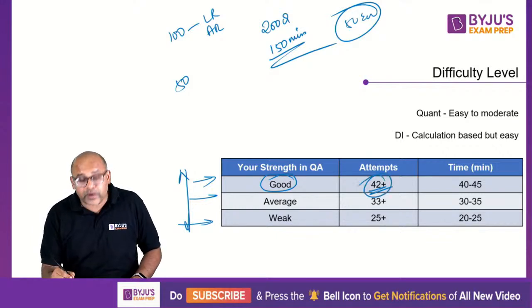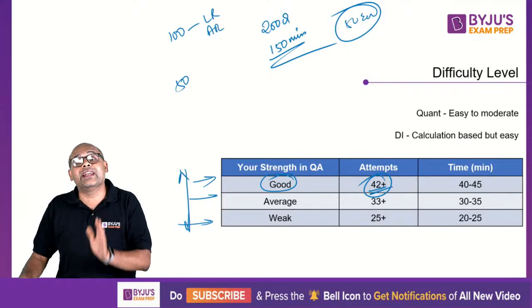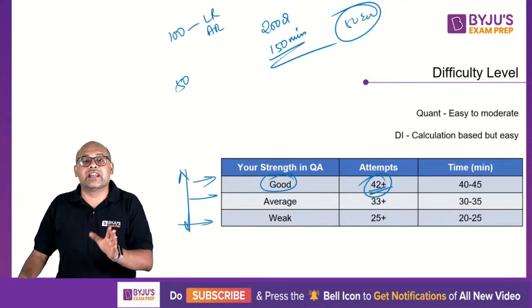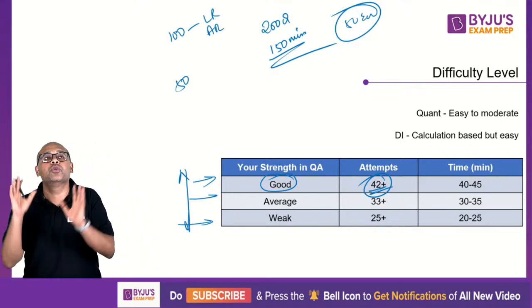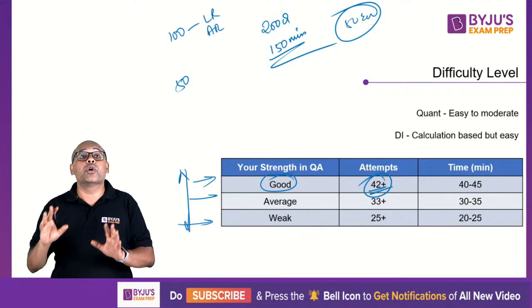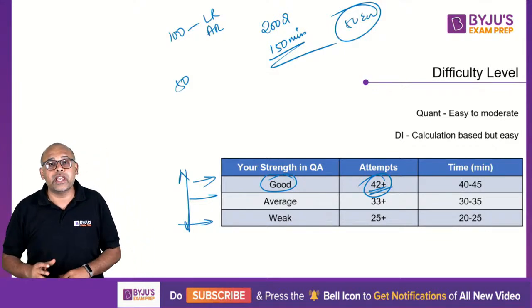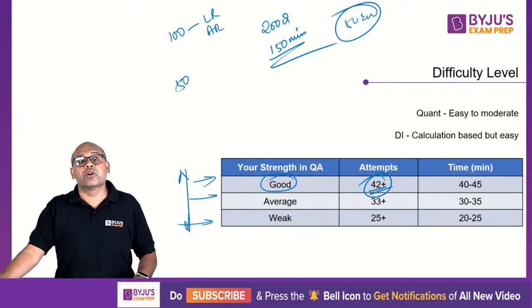So doing 42 questions is not easy in maths. If you are good in maths, 42 should be your attempts. Depending upon your accuracy, you'll get something like 39, 38, 37 corrects. That's okay. If you are attempting 42, you can expect 10% to go wrong. 4 mistakes are okay for you. 4 to 5 max mistakes out of 42. Okay, keep that in mind. Approximately 90% accuracy you should have. That's when you say you are good in maths.